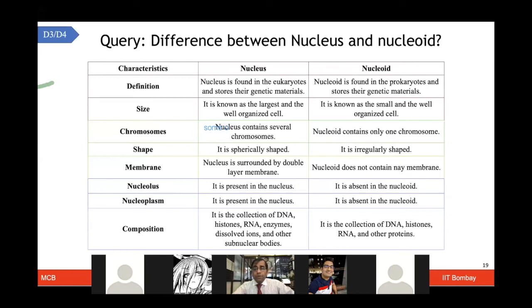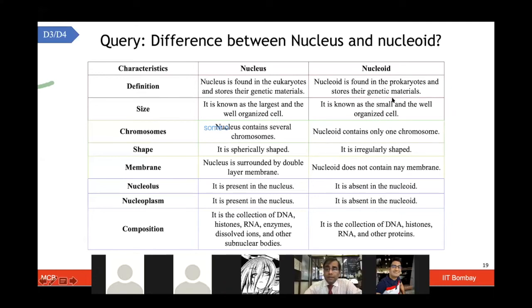One more question was about nucleus and nucleoid. I think I did show when I was drawing on the board a structure for the small nucleoid, which is lying within the nucleus. Nucleoid is found in the prokaryotes primarily and stores their genetic materials. Nucleus is found primarily in the eukaryotes and stores their genetic materials. It is known as the largest and well-organized cell. It is known as the small and well-organized cell as well.